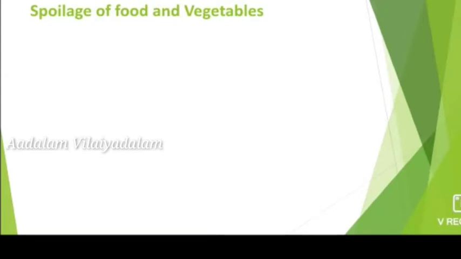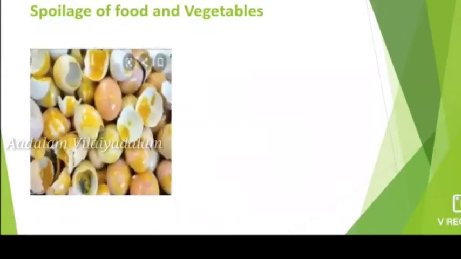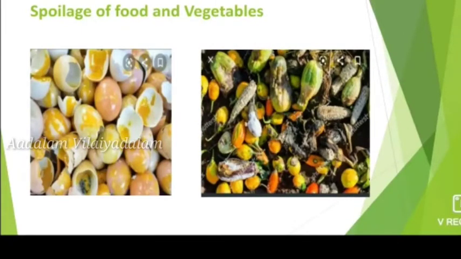For example, rotten eggs develop a bad smell due to the formation of hydrogen sulfide gas, and vegetables and fruits decay due to microorganisms. These are some examples of spoilage of foods and vegetables.